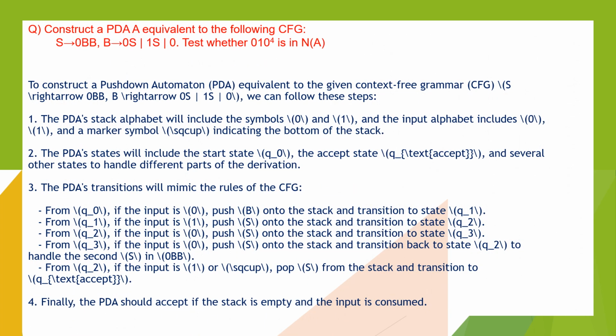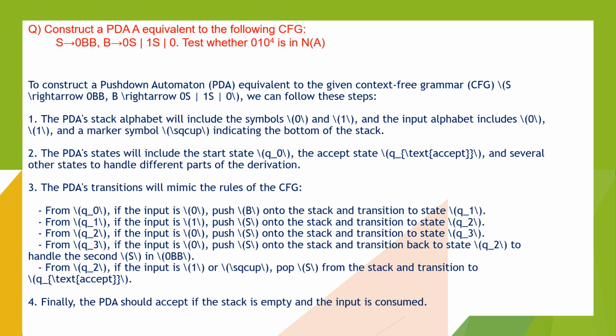Construct a PDA equivalent to the following CFG. To construct a pushdown automata equivalent to the given context-free grammar, we can follow these steps. The PDA stack alphabet will include the symbol, and the input alphabet includes the marker symbol indicating the bottom of the stack. The PDA states will include the start state Q0, the accept state Q, and several other states to handle different parts of the derivation. The PDA transitions will mimic the rules of the CFG.